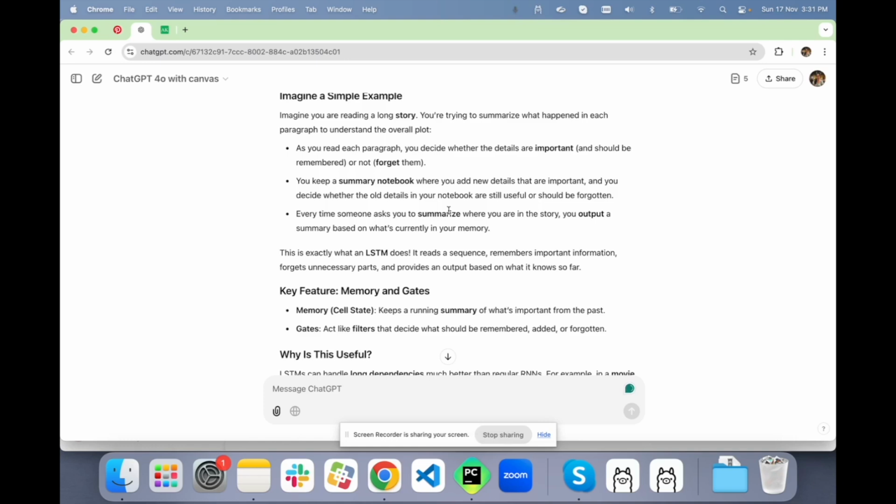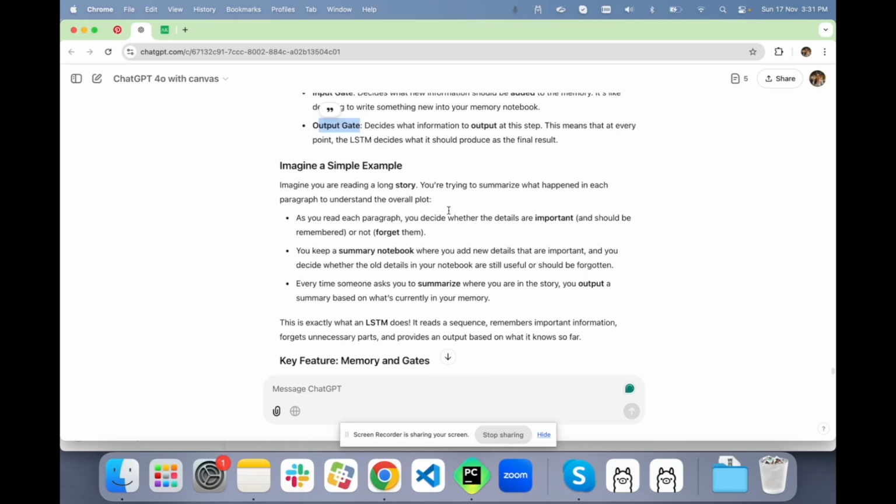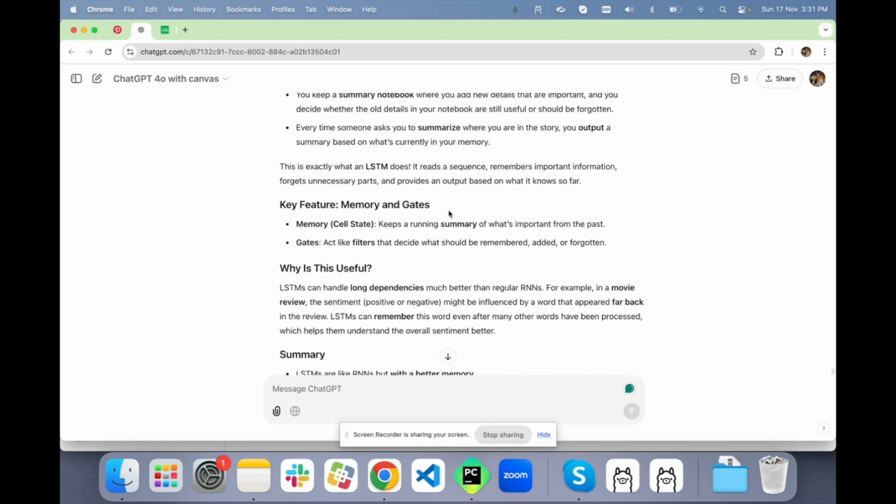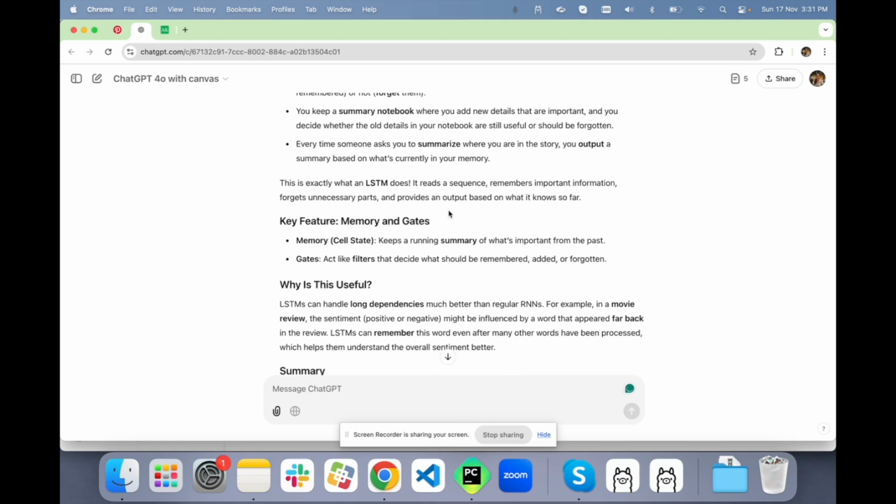Now at each step, they'll think, okay, this is the information that I need to output. This is the summary of the story that I need to output at every step, which is what the output gate is intended to do. So this is exactly what an LSTM does. It reads a sequence, remembers important information, forgets unnecessary parts, and provides an output based on what it knows so far.